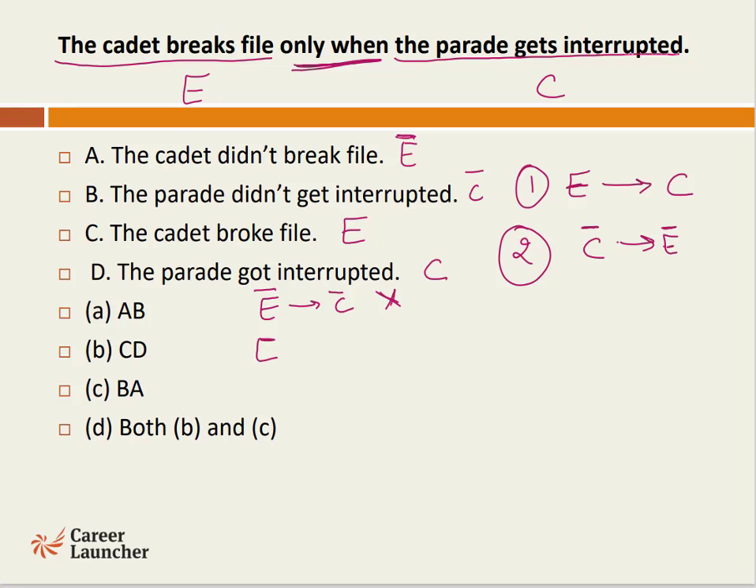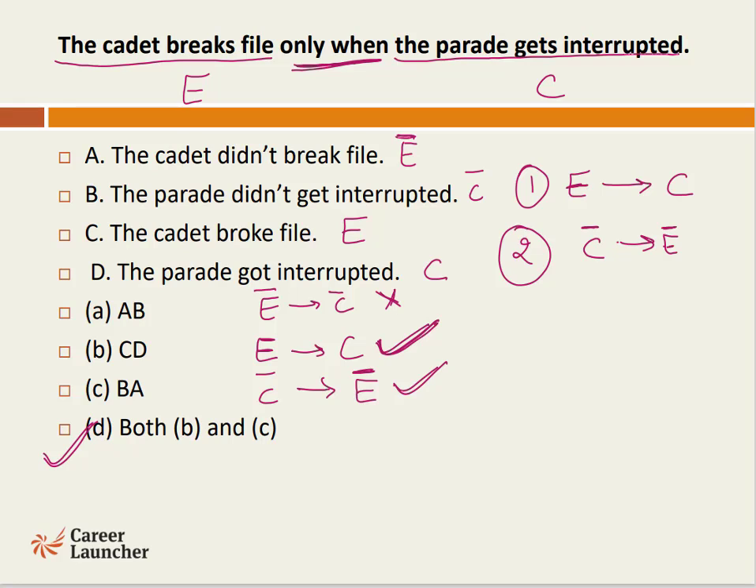C, D. C is the effect happening and D is the cause must have been there. Yes, this is a possible or the valid outcome from a connective of only when. B, A. B is cause not happening, A is effect not happening. Yes, this is again a valid outcome from this particular connective. So our answer has to be both A and B.